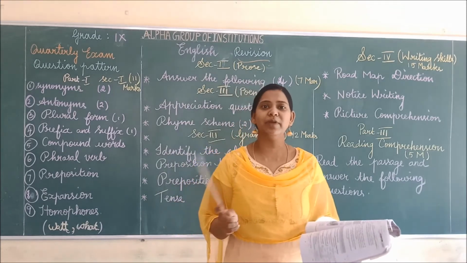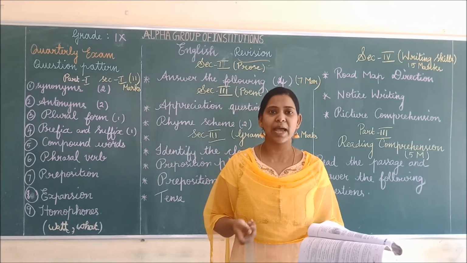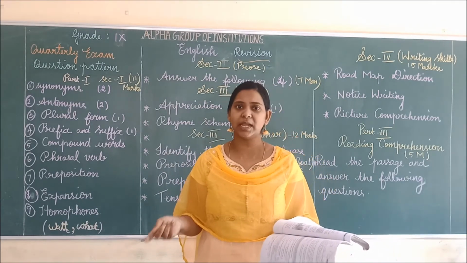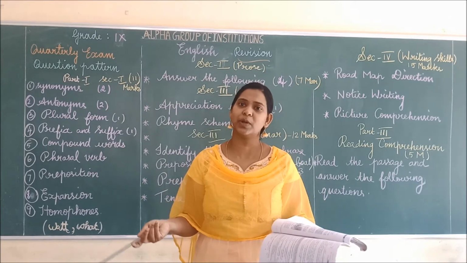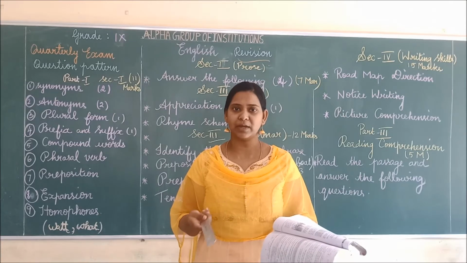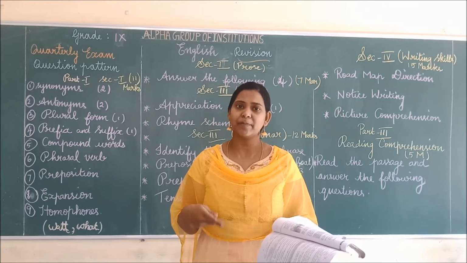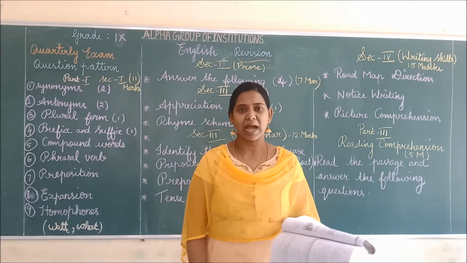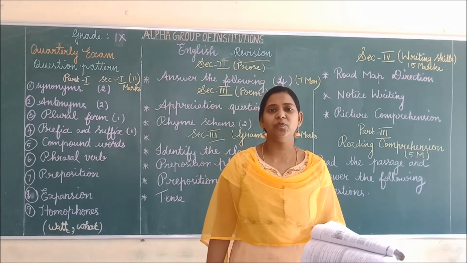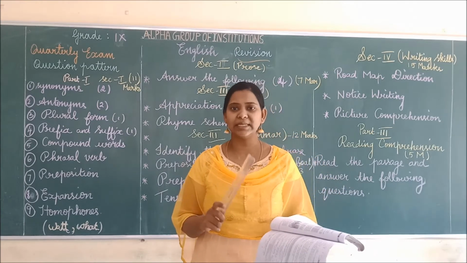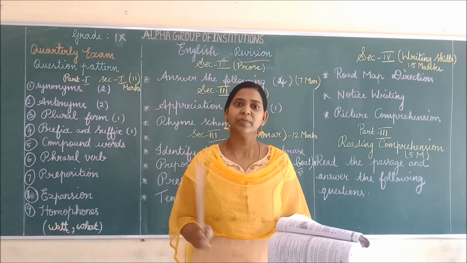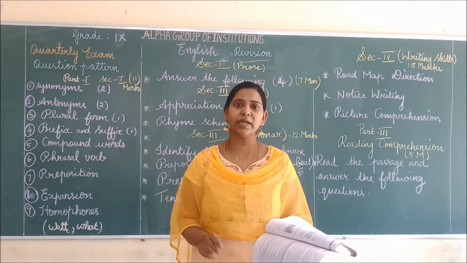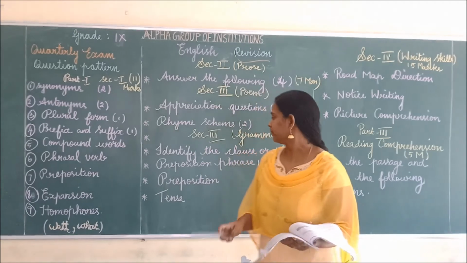Next, present perfect continuous tense, have or has plus been plus verb ing. Past perfect continuous tense, had plus been plus verb ing. Future perfect continuous, shall or will plus have plus been plus verb ing. Okay, be thorough in the verb form and go through the concept. And the third was when do we use these tenses. Okay, and read the question, according to that you have to write the answer.